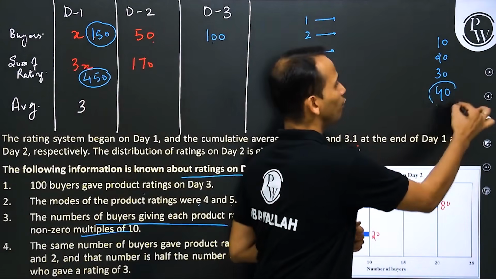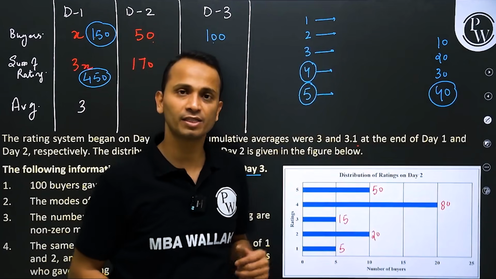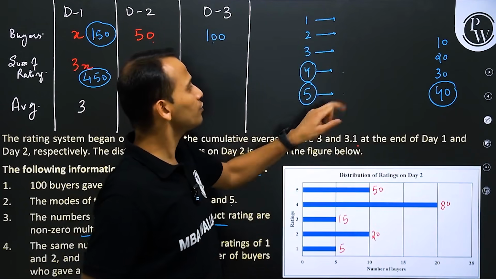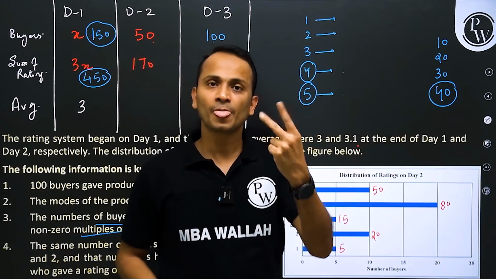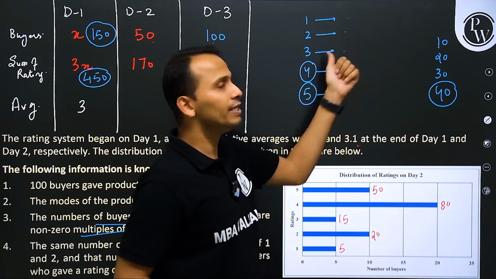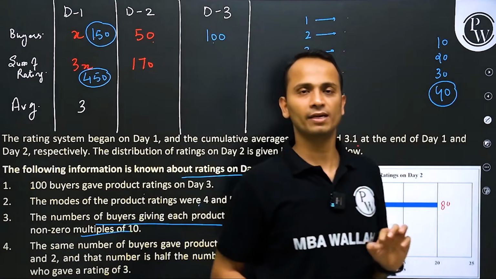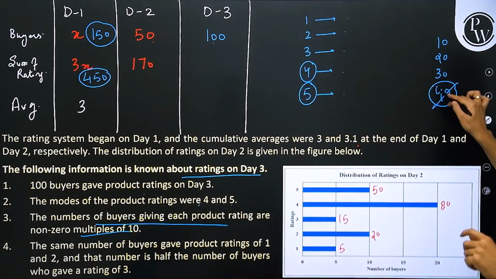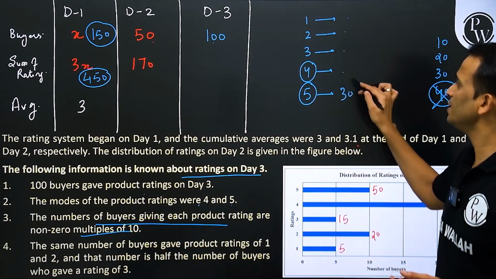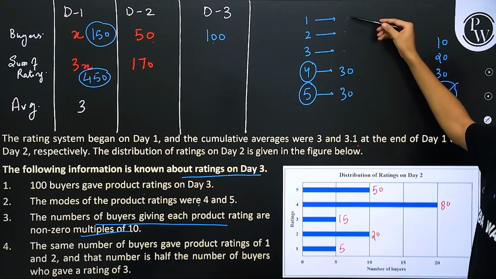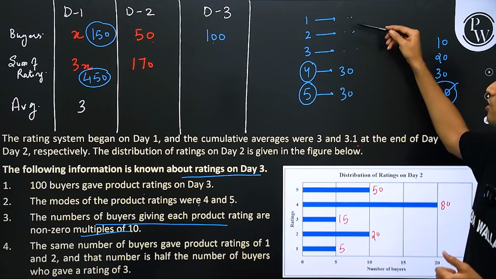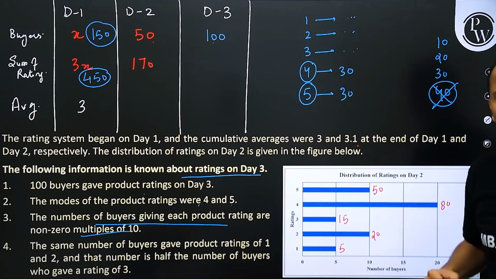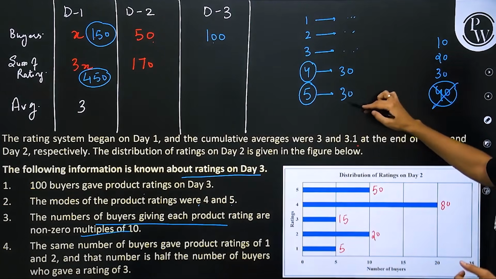Also, if I consider 40 as the maximum number of buyers giving a particular rating, so 40 plus 40, 80 buyers will be consumed here. I'm left with 20, and a minimum of 10, 10, 10 will require 30 more buyers. So once again, 40 is not possible. 30, yes, it is possible. If this is 30, this is 30, this can be 10, 10, 20. Possible. Or 20, 10, 10. Possible. So there is a possibility.